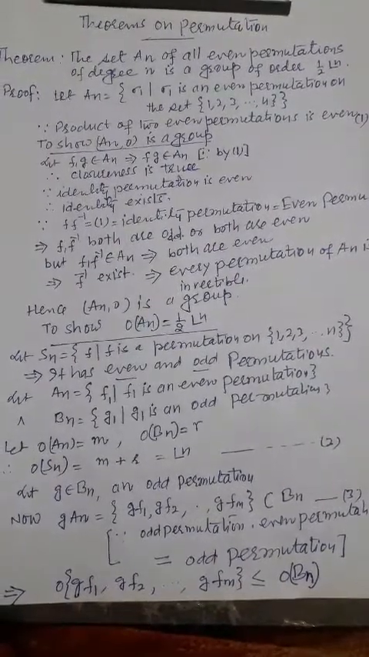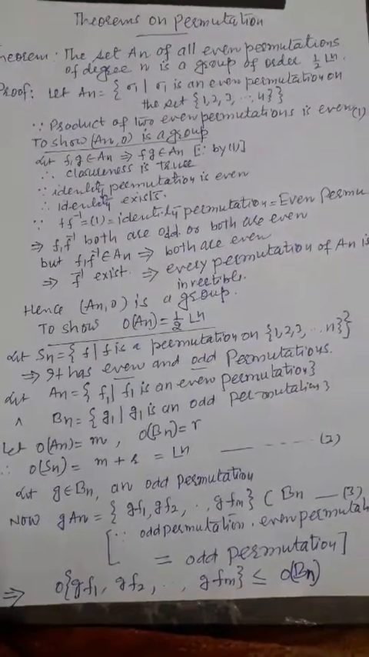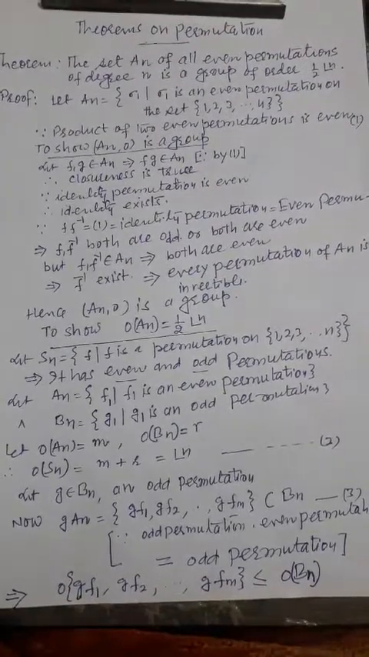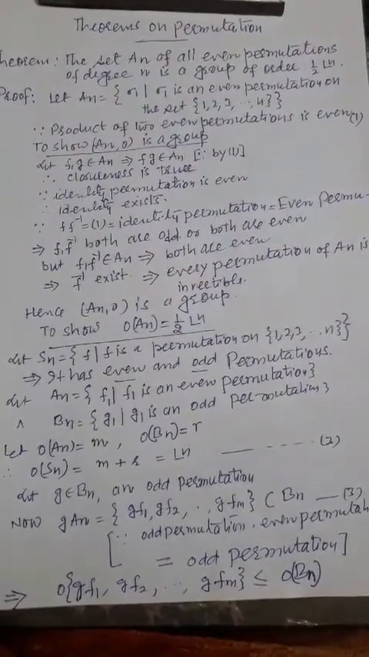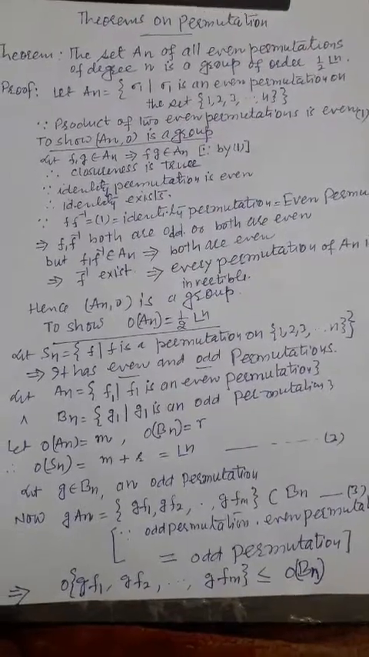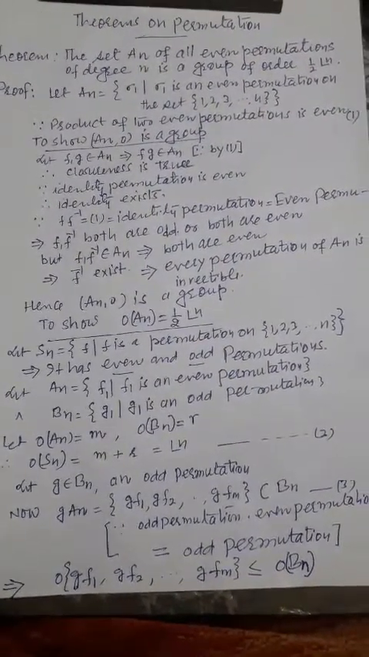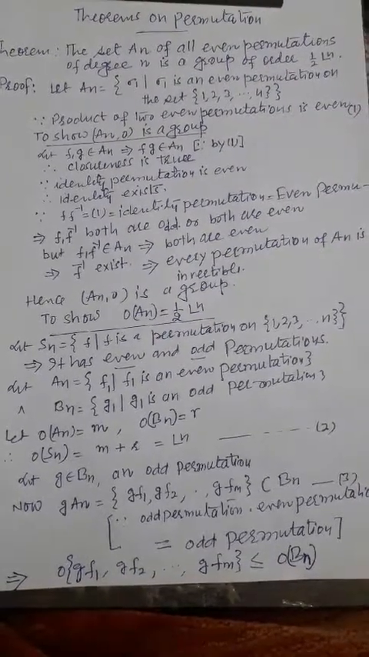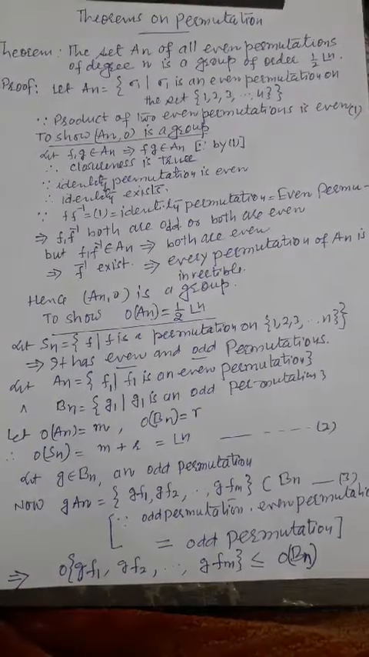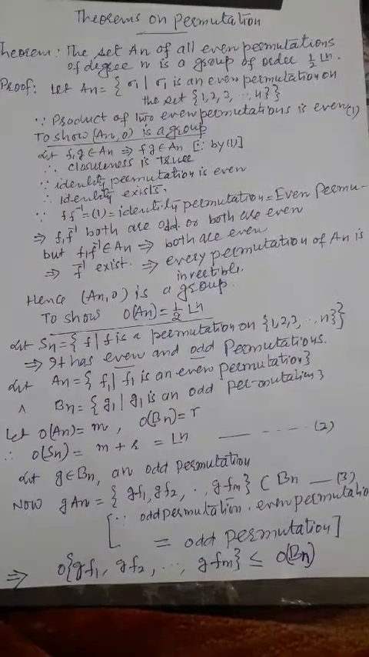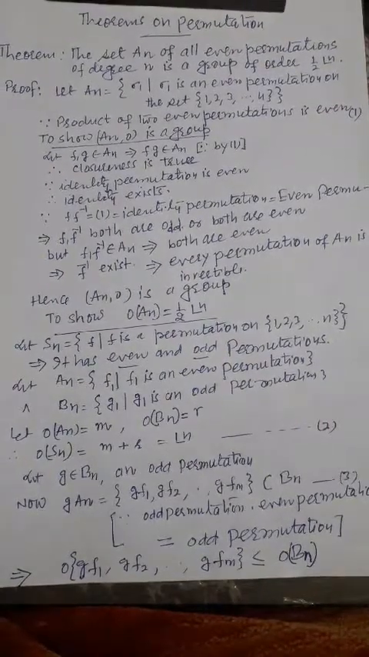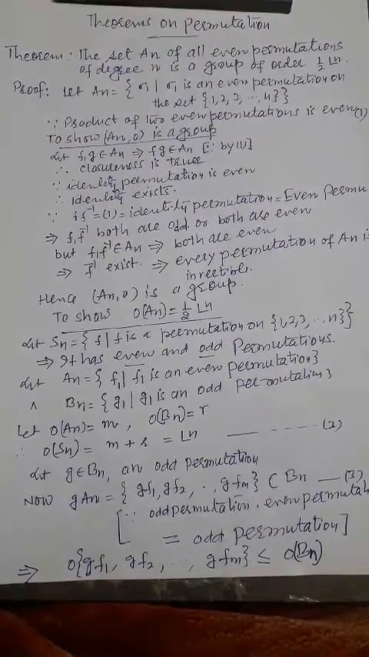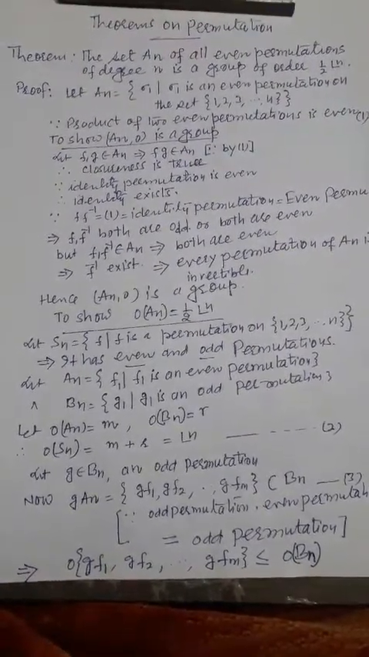Today we will discuss the last and important theorem on permutations. The statement of the theorem is: the set An of all even permutations of degree n is a group of order half of factorial n. We will write its proof.